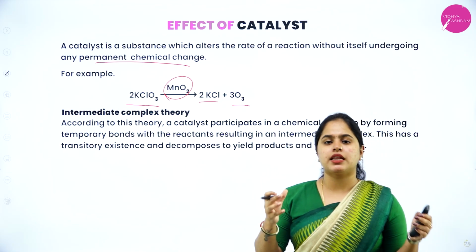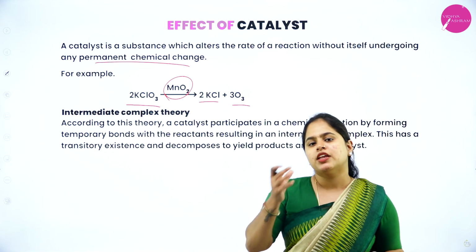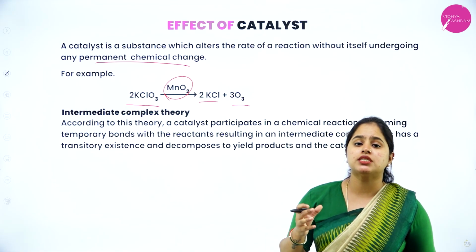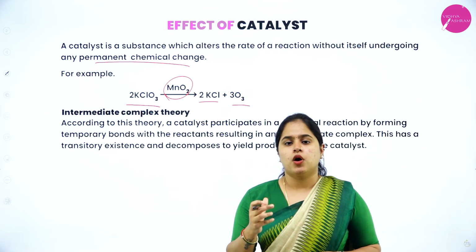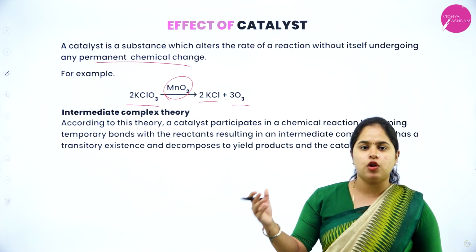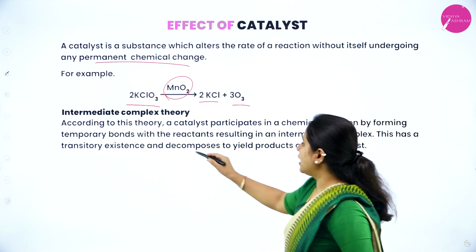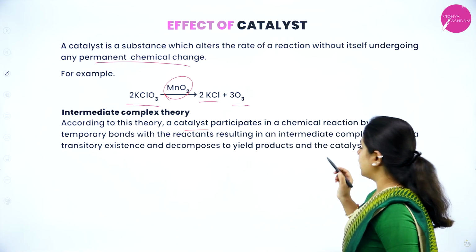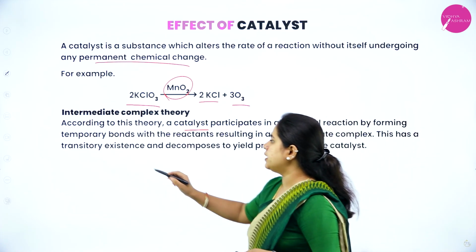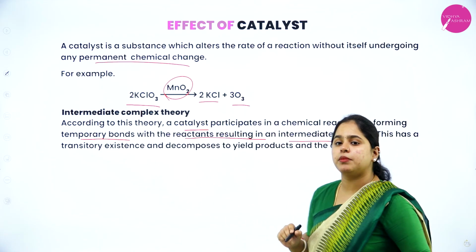That means once the reactants are combining, it forms an intermediate stage which is highly unstable. From the intermediate state, further the products will be formed and we will obtain our catalyst back. According to this theory, a catalyst participates in a chemical reaction by forming temporary bonds with the reactants, resulting in an intermediate complex.